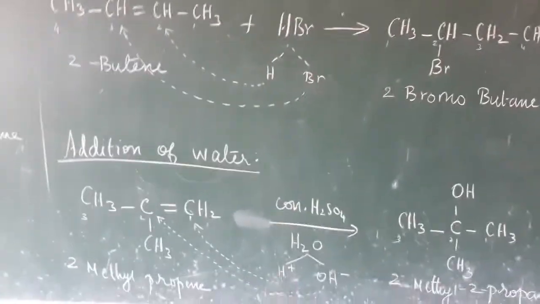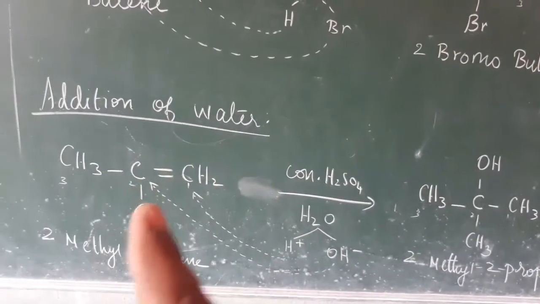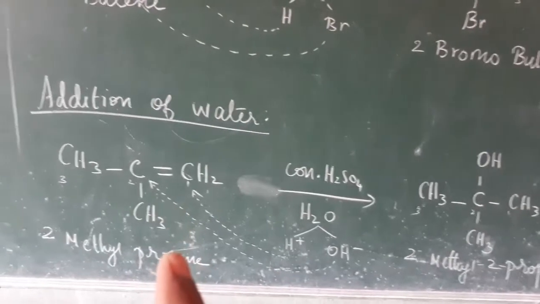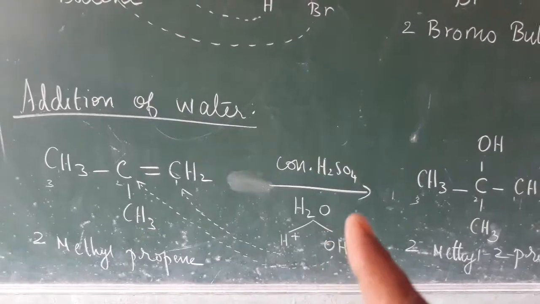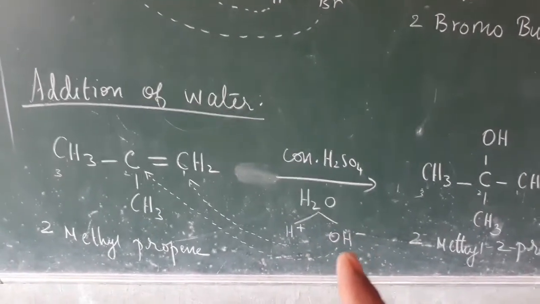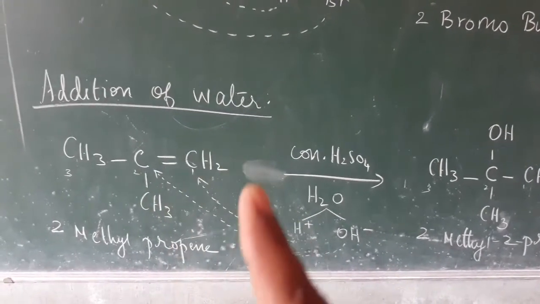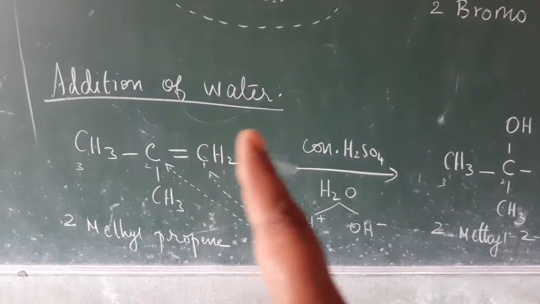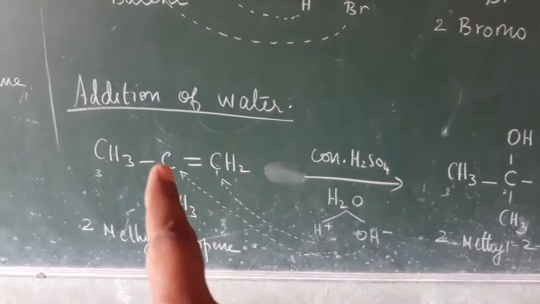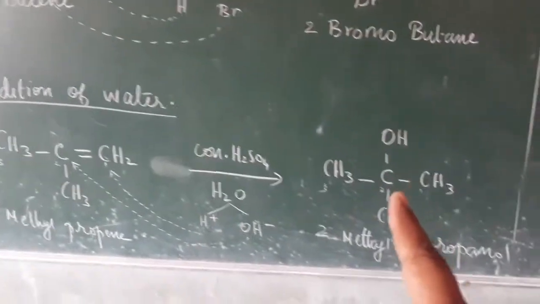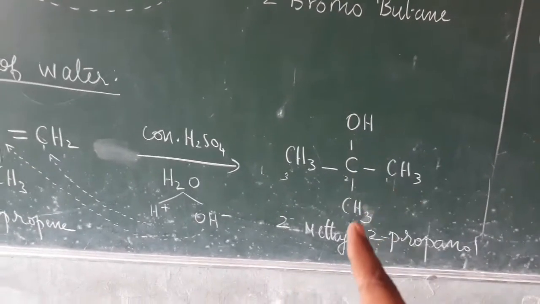So the next one, addition of water. The addition of water we are going to do with unsymmetrical and symmetrical alkenes. In the presence of concentrated sulfuric acid, you add water, split as H plus and OH minus. The H preferentially goes to the carbon having more hydrogen. The first carbon has more hydrogen, so the H plus goes to CH2, and the OH minus goes to this carbon. So we get that compound like this. I put the numbers 1, 2, 3; the second carbon has the OH group as well as methyl.